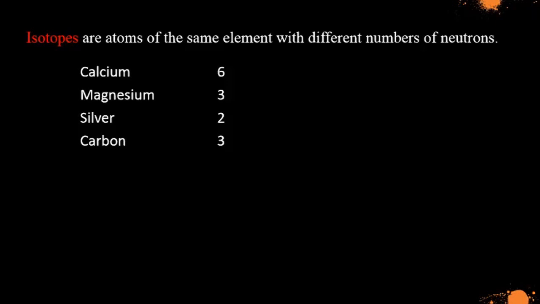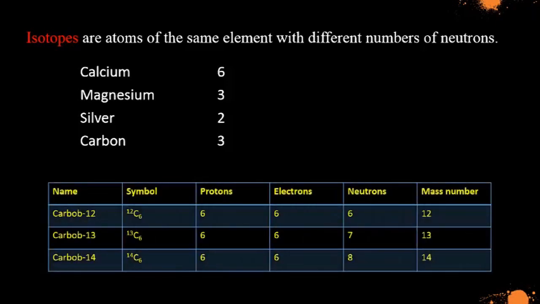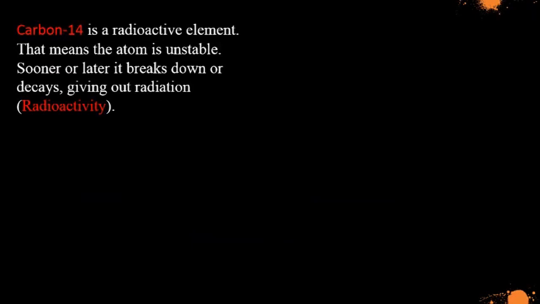All three occur naturally, for example, in the carbon dioxide in air. But only about 1% of carbon atoms are carbon-13. Only a very tiny percent are carbon-14. Carbon-14 is radioactive. That means the atom is unstable. Sooner or later it breaks down, or decays, giving out radiation. Many elements have radioactive isotopes.